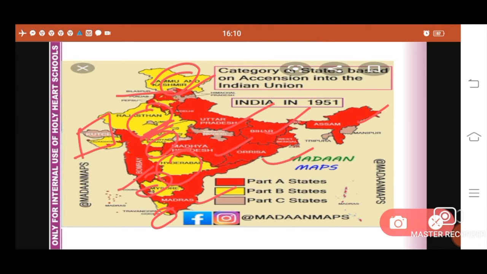In the northeastern side you can see Manipur and Tripura. These were included in the C category of Indian states.